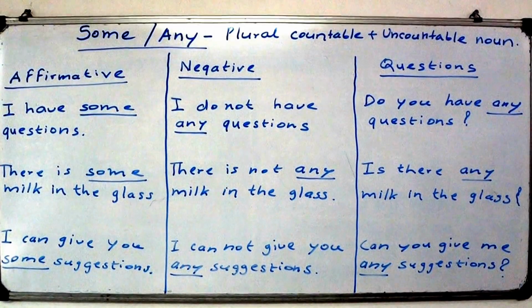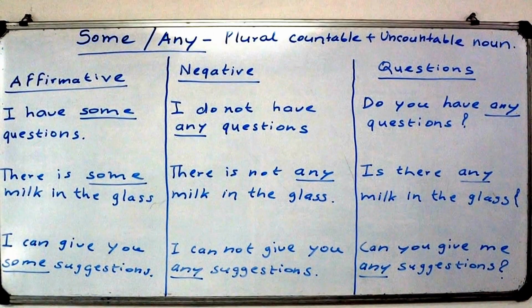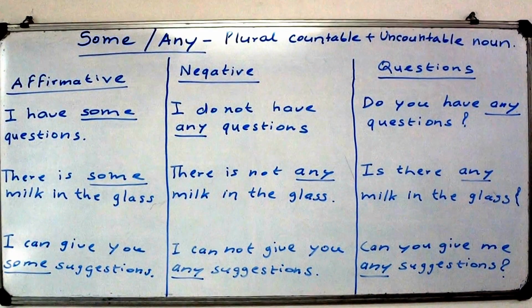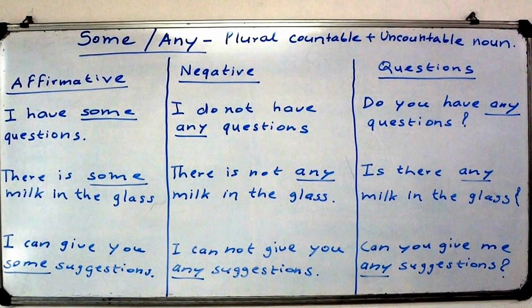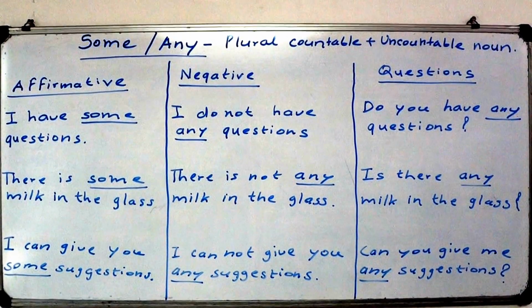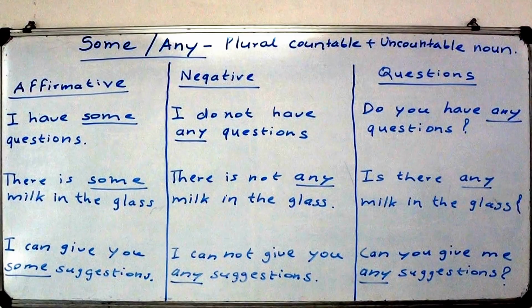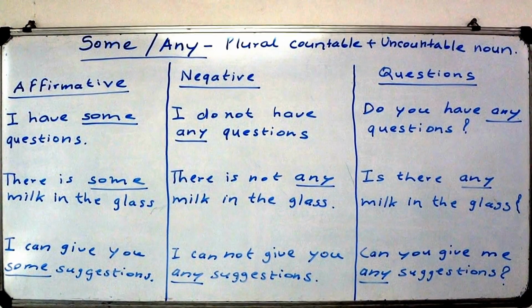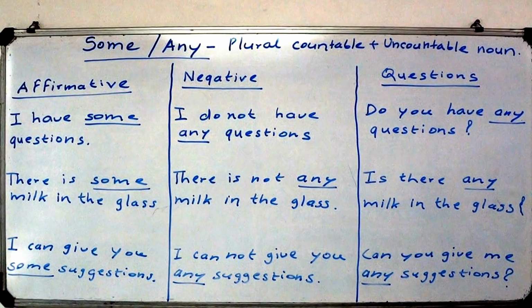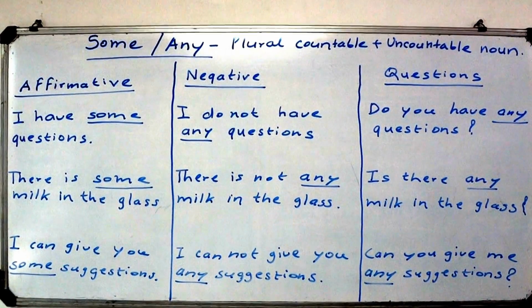There is some milk in the glass. ग्लास मध्ये काहीसे दूध आहे. There is not any milk in the glass. ग्लास मध्ये काहीही दूध नाही. Is there any milk in the glass? ग्लास मध्ये काही दूध आहे का?